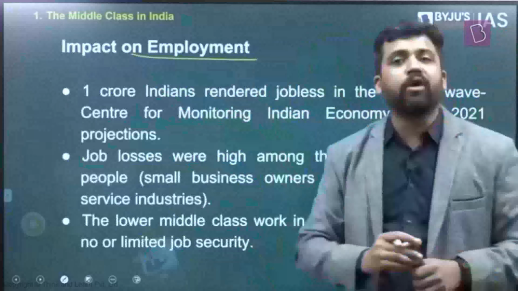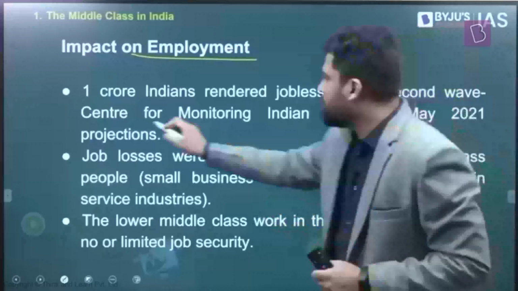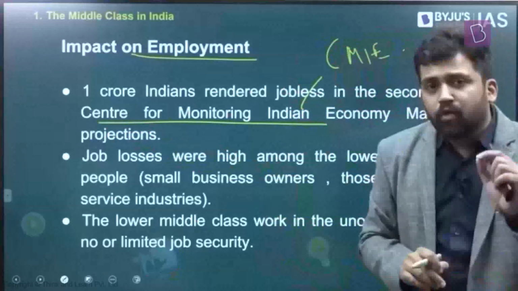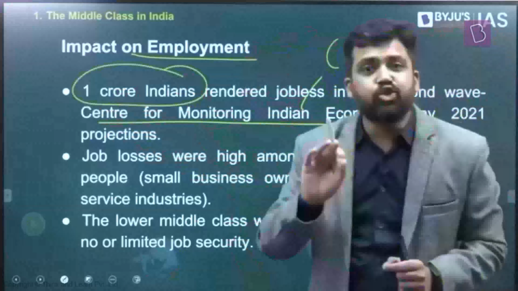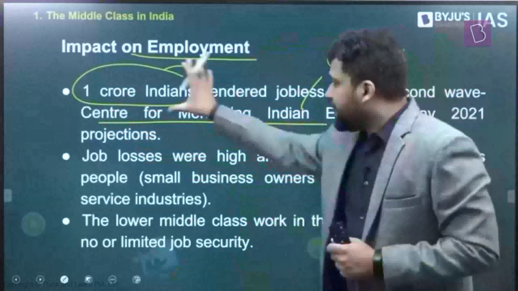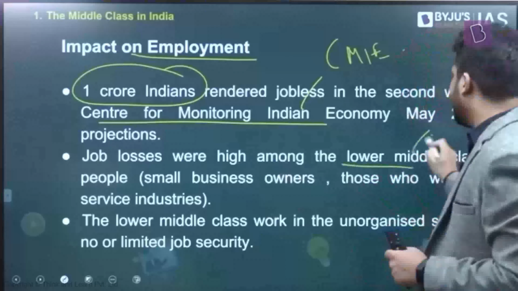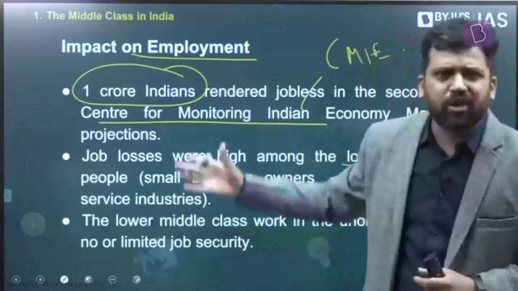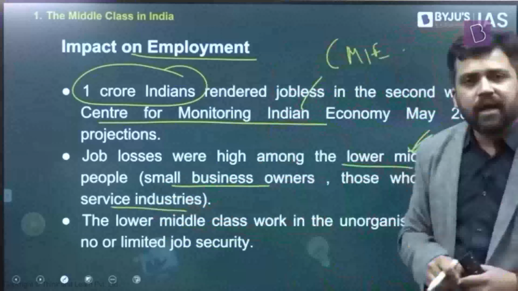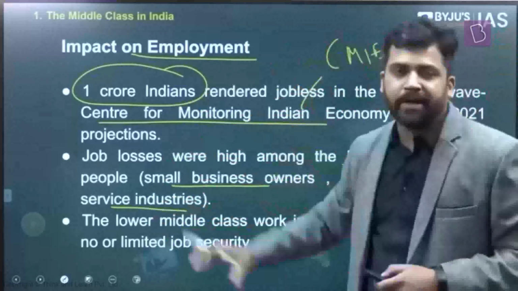What about the impact on employment? So there was one study by the Centre for Monitoring Indian Economy, CMIE. In the month of May 2021, they said that 1 crore Indians have been rendered jobless during the second wave of the pandemic. Imagine, 1 crore Indians, a huge number. So this is something which is scary. And job losses were typically among the lower middle classes. No social security, no safeguards, right? Most of them would be either small business owners or they will be working in different service sectors, right? So the lower middle classes are facing the brunt here.